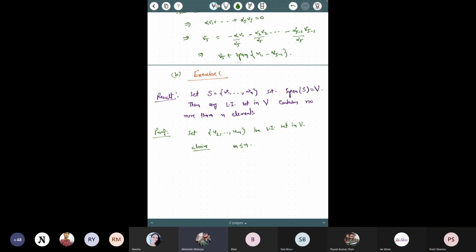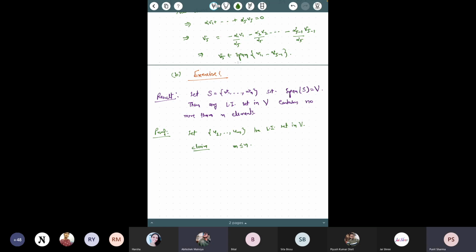We use the last result. An LI set is contained in a basis and a basis is contained in a spanning set. So any LI set is contained in a basis, and the basis is contained in the spanning set. So it becomes obvious that m is less than or equal to n.